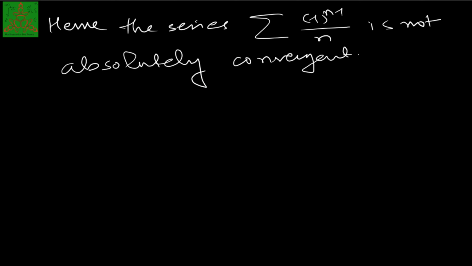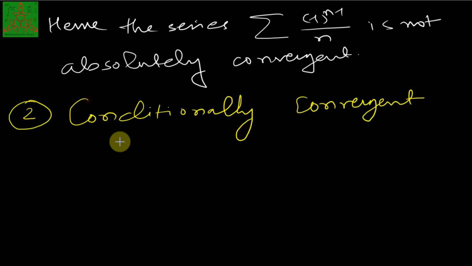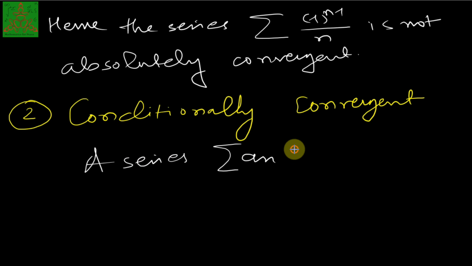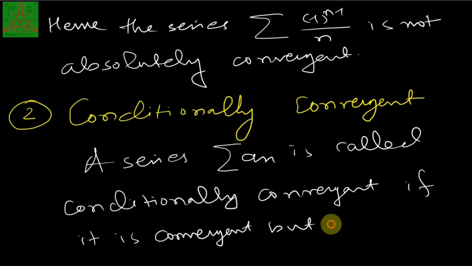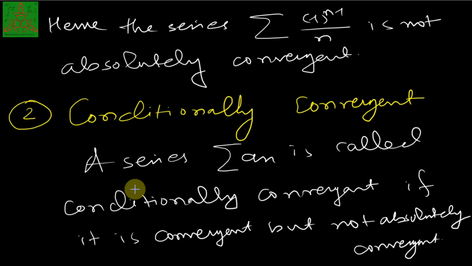Now we have the next definition, called conditionally convergent. The definition says that a series summation of an is called conditionally convergent if it is convergent but not absolutely convergent. So the series which is convergent but not absolutely convergent is called conditionally convergent.